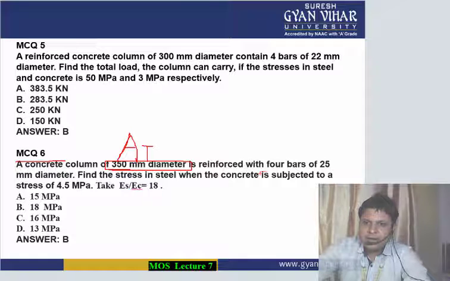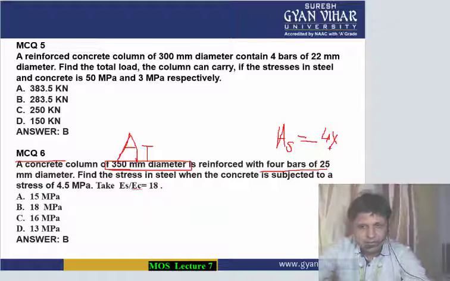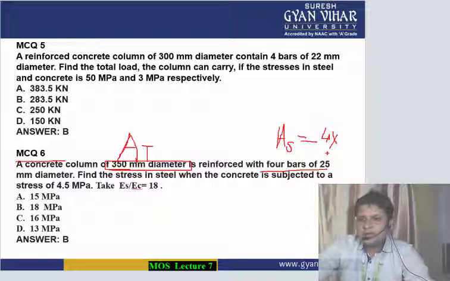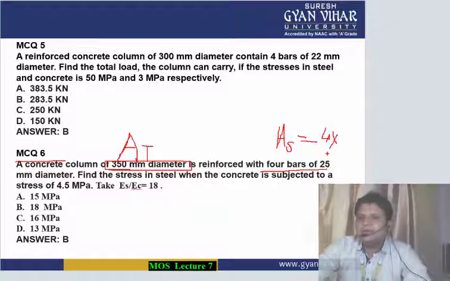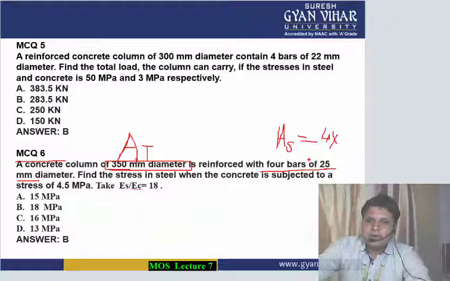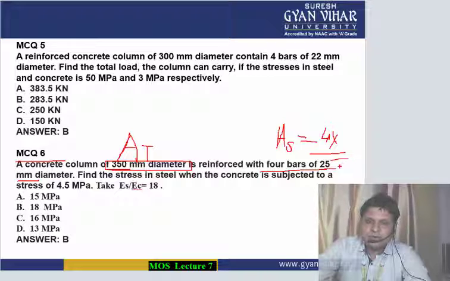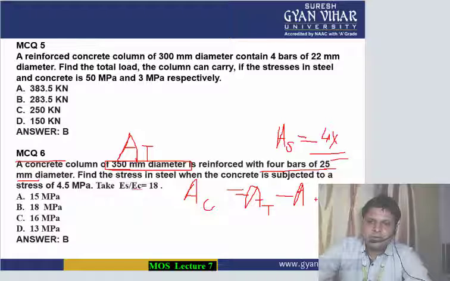And then the area of the 4 bars combined, you will calculate this. Again the same thing, 4 multiplied by the area of an individual bar. So what will be the cross sectional area of 1 bar, since bars are circular in cross section? So pi d square by 4, where d will be 25 mm. This we will use and we will calculate the area of steel. Now for calculating the area of concrete, same we will do. For area of concrete, you will take the total area minus the area of steel.